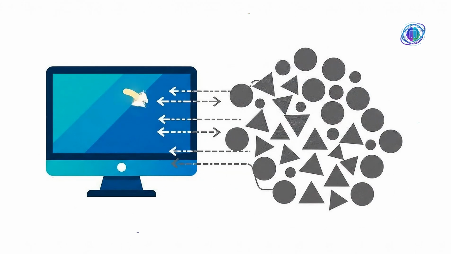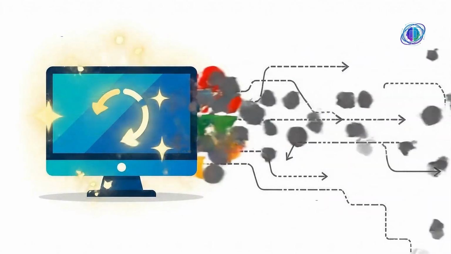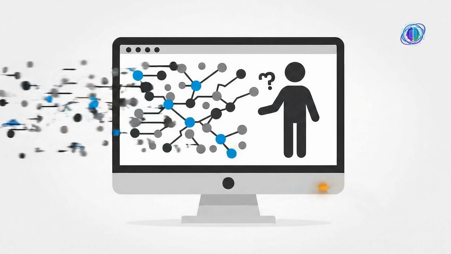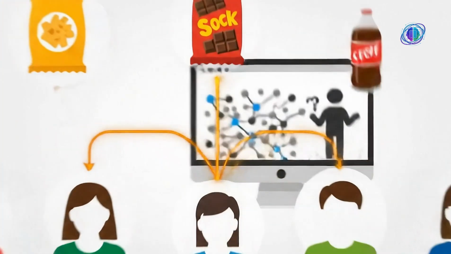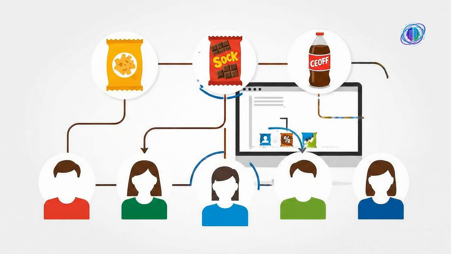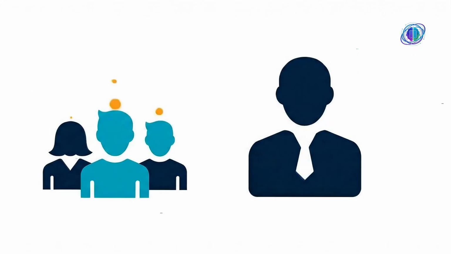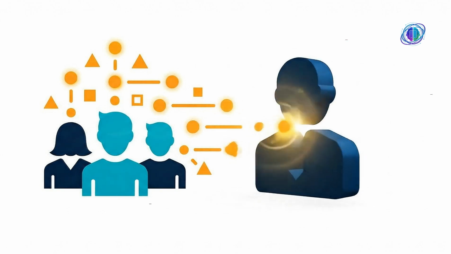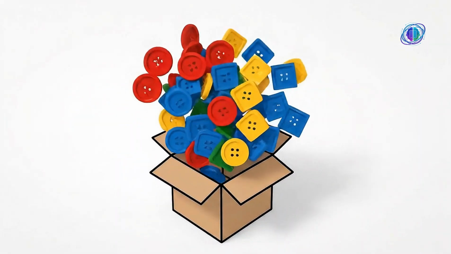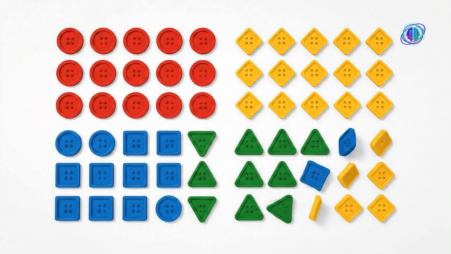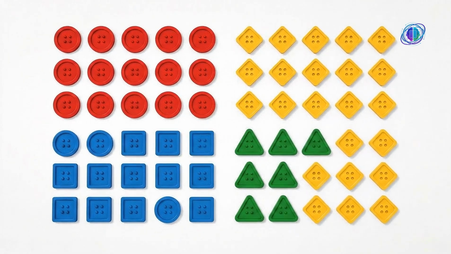The second way is when we let the computer find its own groups. We give it a big pile of data without any labels. The computer looks for similarities that humans might miss. It might notice that certain customers buy the same types of snacks at the same time of day. This helps businesses understand their customers better. It is like sorting a giant box of mixed buttons into groups based on their shapes or colors without being told how to sort them.